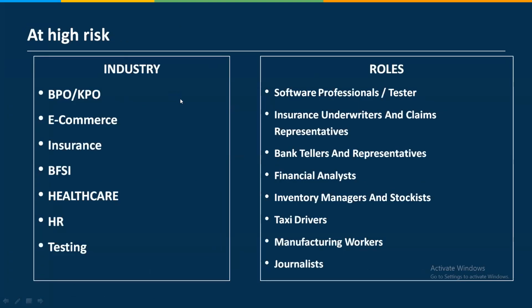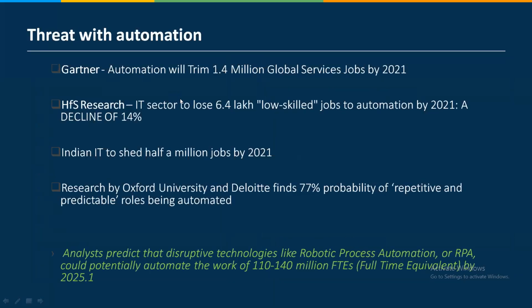Low skill means jobs where a person is doing day-to-day tasks: manual testing, supporting your claim representative, your claim insurance operation guy, your BPO guy, your KPO guy who is doing daily tasks, your HR assistant, your HR who is doing the background activity.